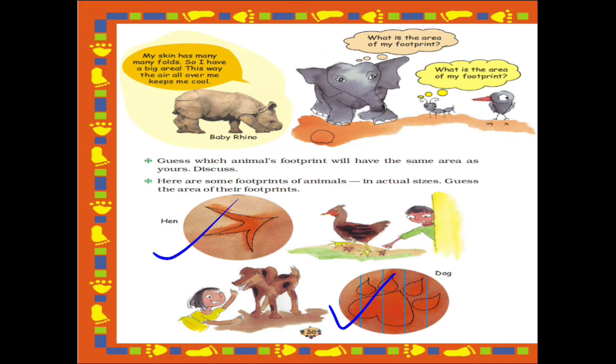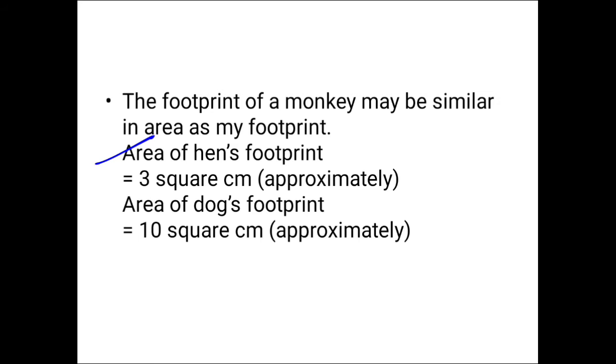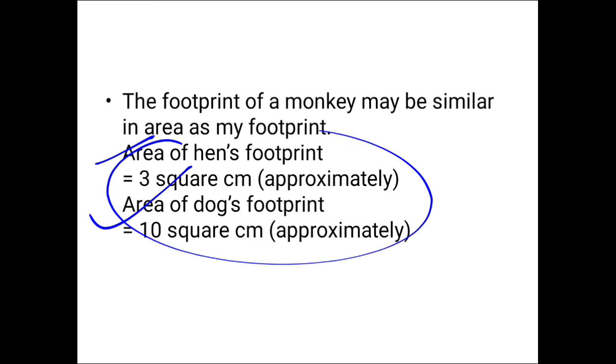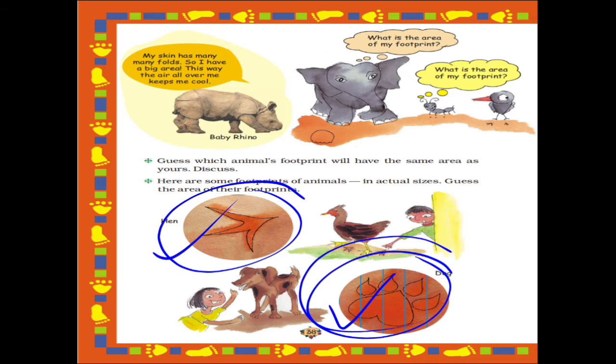The second was the dog footprint. So what will you write? You will write: area of dog footprint is equal to 10 square centimeter approximately. Both areas you have to write just by approximation, or you just have to guess what the area of the footprint of both the animals will be. So I hope this is clear. Now let's see what is given next.